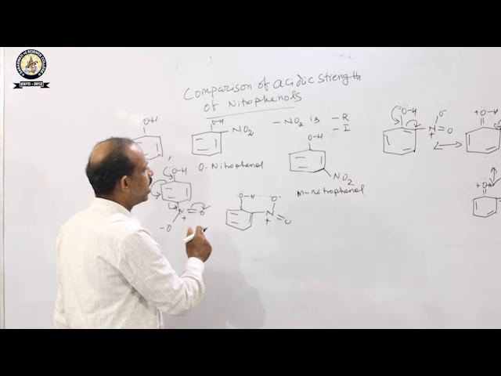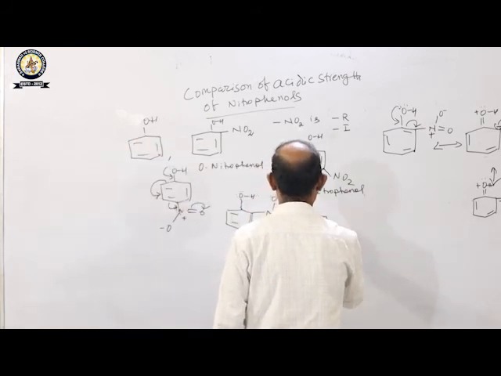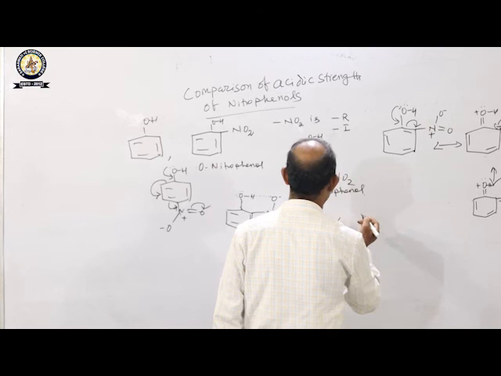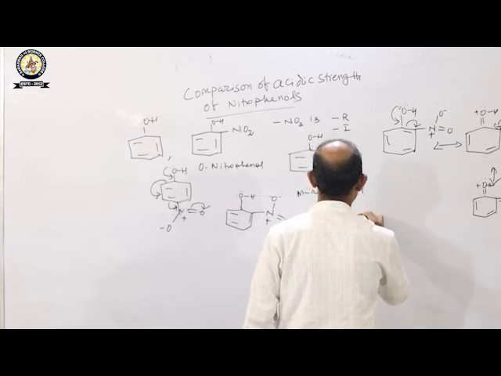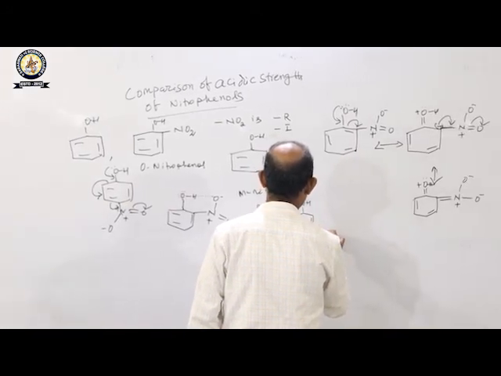Okay, so now we can write down the order. This is your phenol. Phenol is less acidic than metanitrophenol.